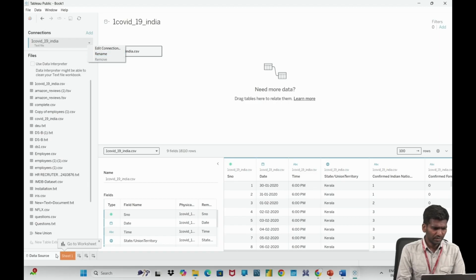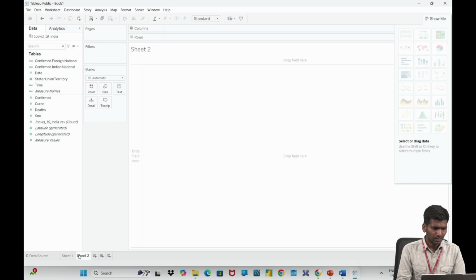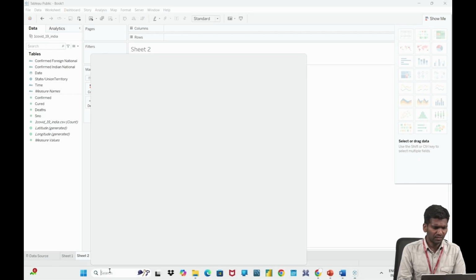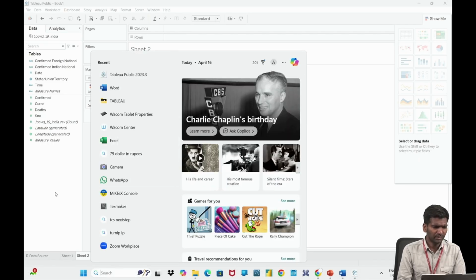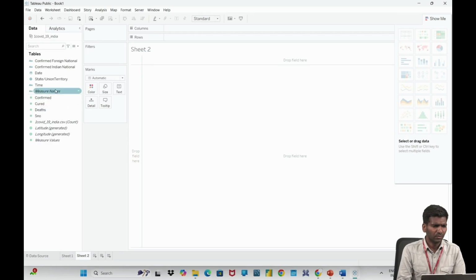If you open it, it will come like this. This is the data set that I have imported. The data set name is COVID-19. If you look into the Excel file, there are rows and columns. All those rows and column names are represented here.